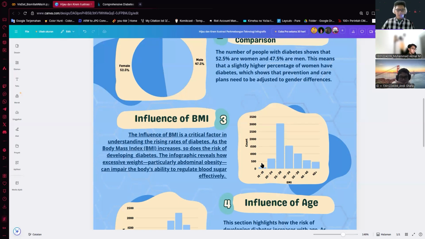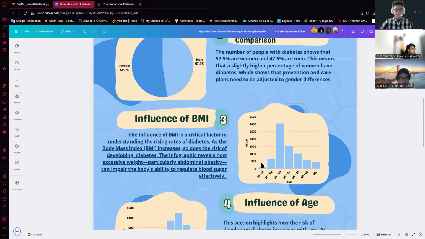And also from the graph, we could know that this section emphasizes the significance of BMI or body mass index in predicting diabetes risk. The higher BMI values, especially those indicating obesity, are strongly correlated with an increased risk of developing diabetes.